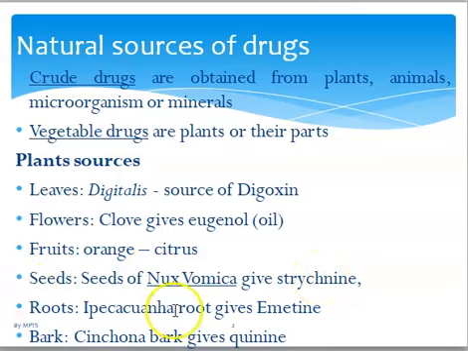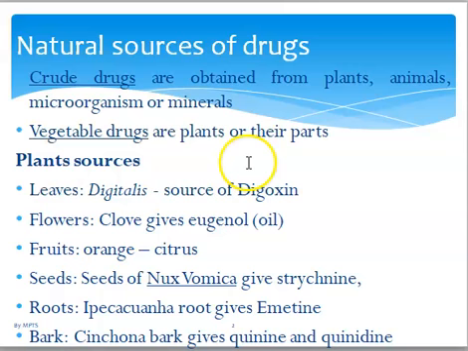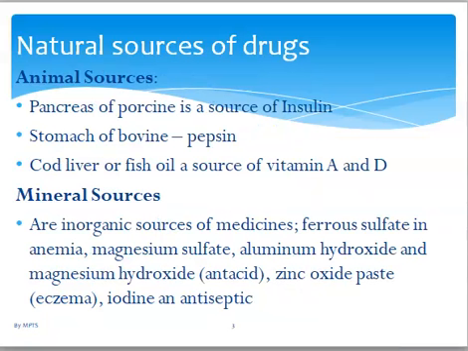Roots, we have ipecacuanha, from which we get emetine, used to induce vomiting. Bark, cinchona bark, where we can extract quinine and quinidine. Of course, we know what quinidine is used for. Quinidine is used in arrhythmias, and there are very many other examples which I have left out. Seeds, we can have Papaver somniferum from the capsules, and very many other sources.